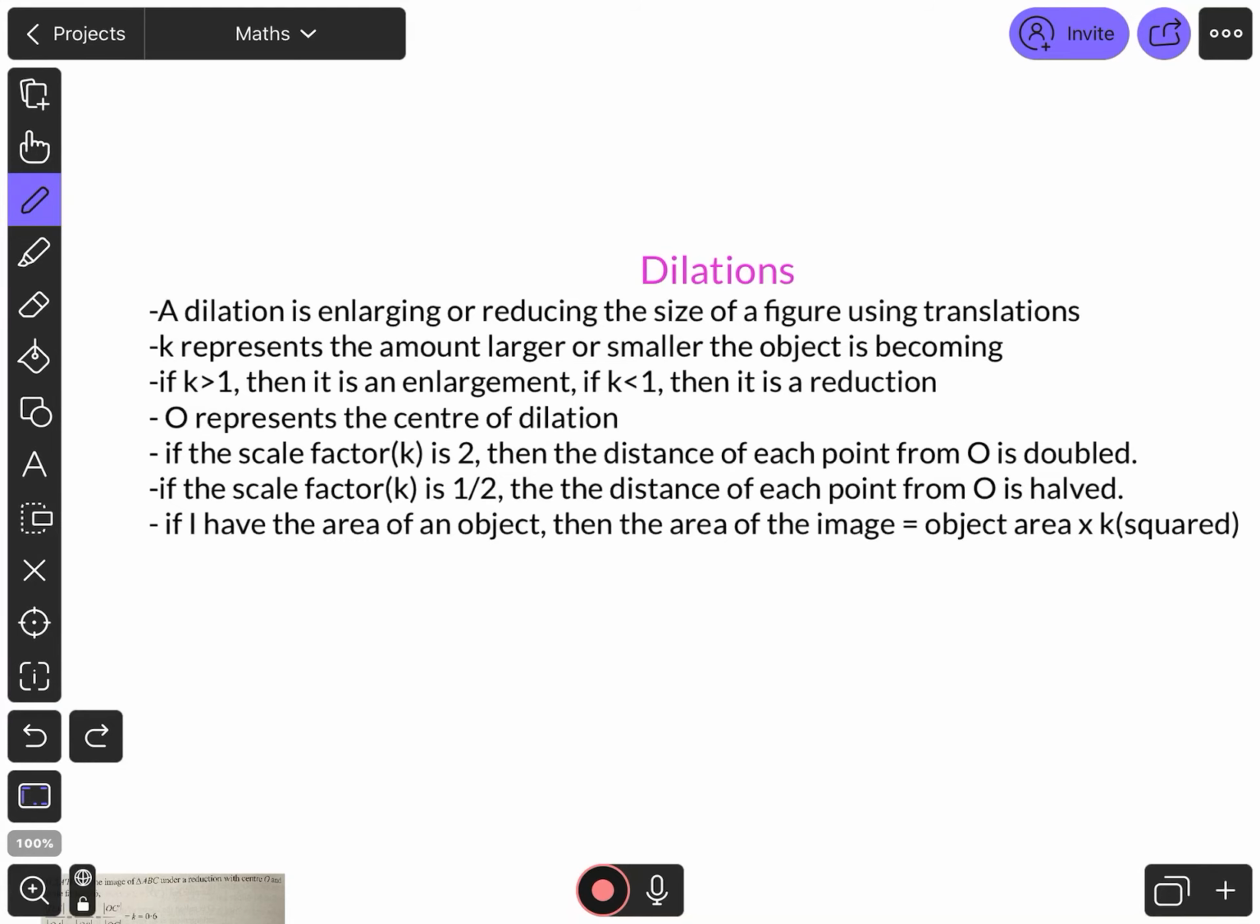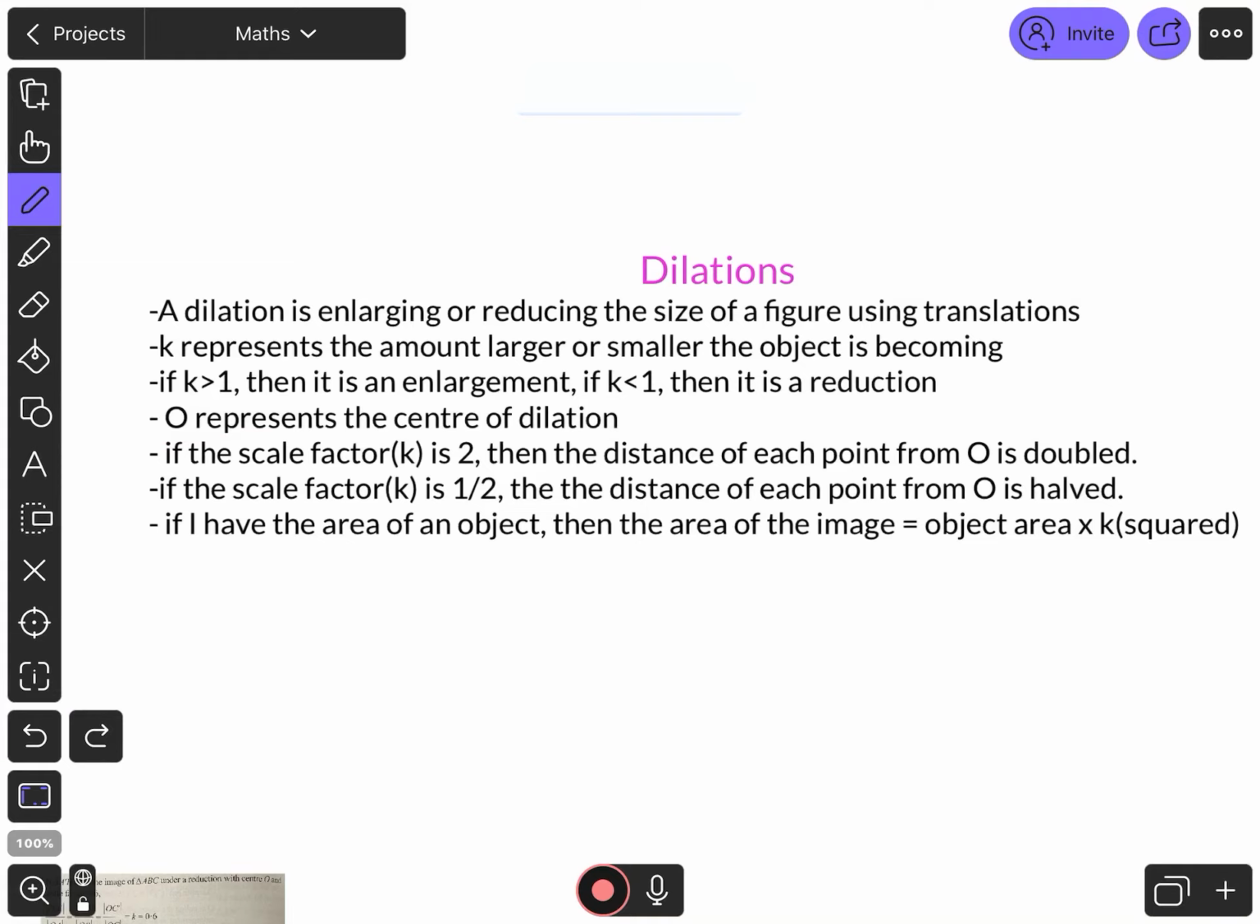If the scale factor K is 2, then the distance of each point from O, which represents the centre, is doubled. If the scale factor is 1/2, then the distance of each point from O is halved. We'll look at examples of these, but these are just notes.